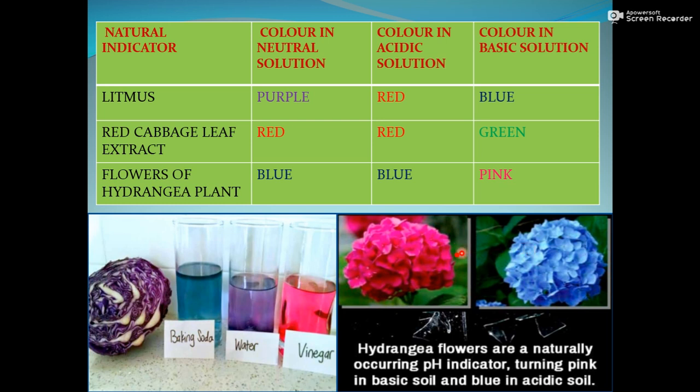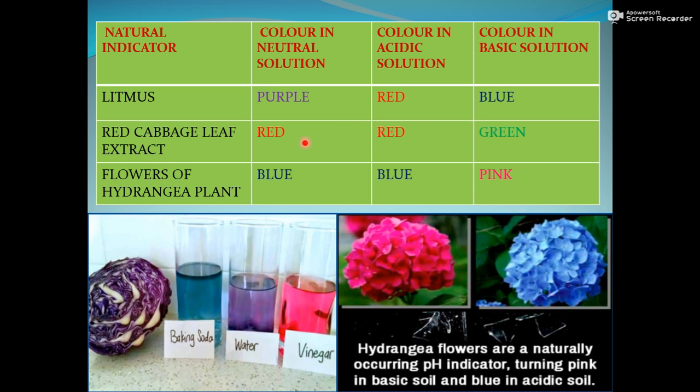Now you can see that there are two different kinds of flowers, because flowers obtain nutrients from the soil. Hydrangea flowers are a naturally occurring pH indicator, turning pink in basic soil. In which soil will they turn pink? Basic, meaning if you add a basic medium to the soil in which you grew these plants, the flowers will be pink, and if the soil is acidic, then the flowers will be blue.